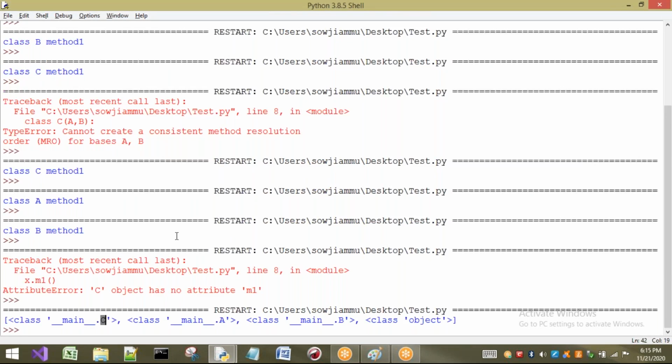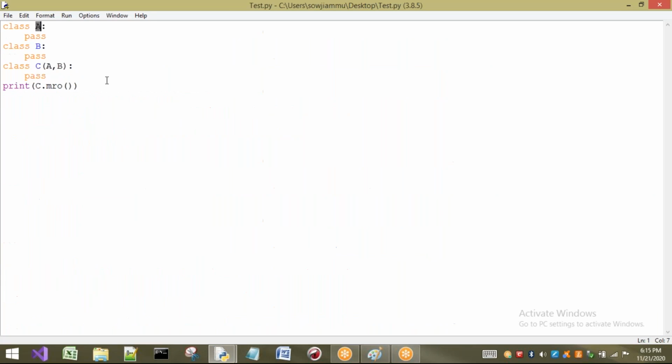First I have to search in C. After that, I have to search in A, we already know that. Next is B. Last is object. I have already discussed this object. So how is this done? As it is a single level inheritance, it is very easy. Here what we can see is multilevel inheritance, so I can understand that whatever class I have written first, it will go to that particular class. After that, if it is not available in this class, it will go to the second class. It is very easy to understand.